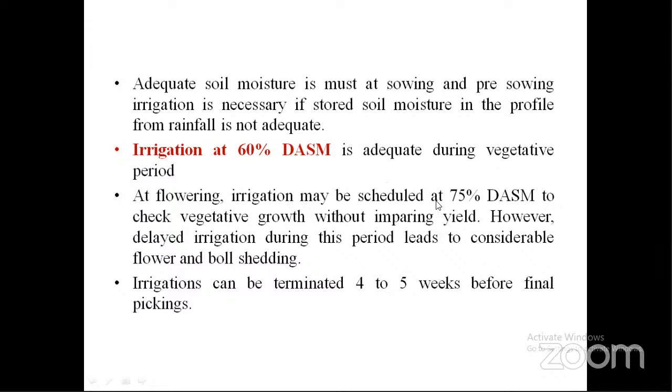So irrigation may be scheduled at 75% depletion of available soil moisture. However, too late irrigation, that means delayed irrigation, leads to considerable flower and boll shedding.